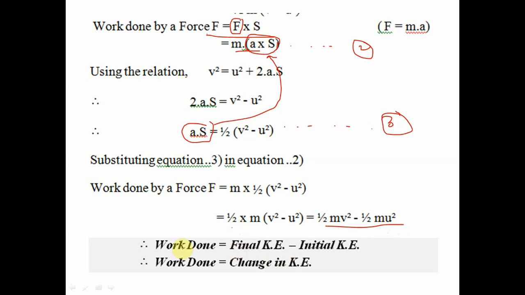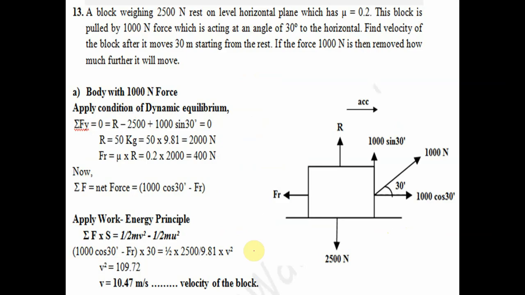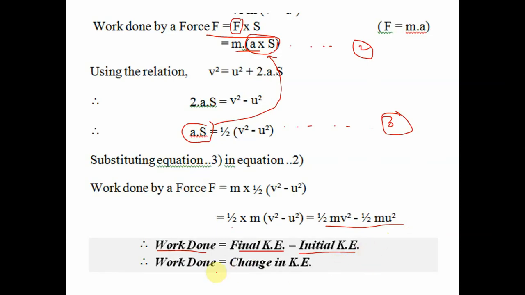This is nothing but the final kinetic energy minus the initial kinetic energy. Therefore work done is equal to final kinetic energy minus initial kinetic energy. So I can write the work energy principle as work done, summation F into S, is equal to half mv square minus half mu square.